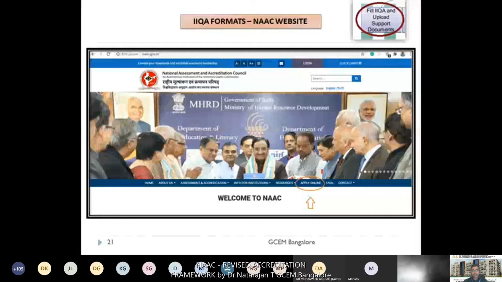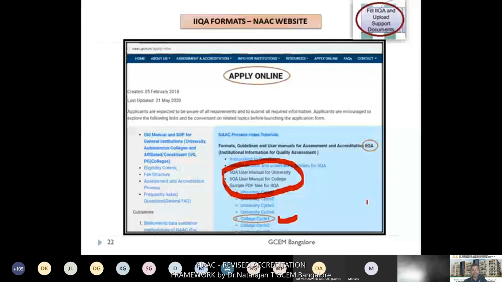Here you can see the IAQA. You can see the IAQA for university and college. Mostly you can choose the IAQA user manual for college. If you are in the first cycle, you can choose this one. I'll show some of the formats for the IAQA application.